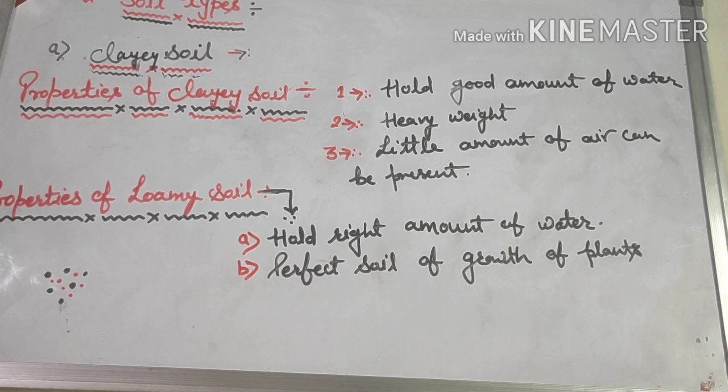So basically loamy soil contains sand, clay, humus and silt. Silt is also a kind of particle, and the size of this particle is in between sand and clay. All these things together compose loamy soil. So this loamy soil is best for the growth of plants.